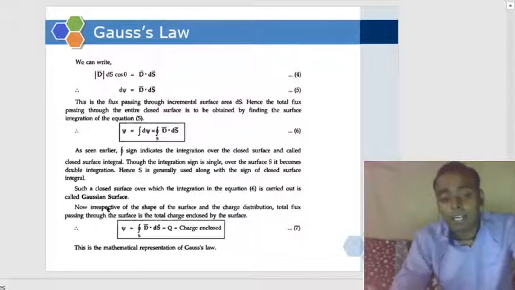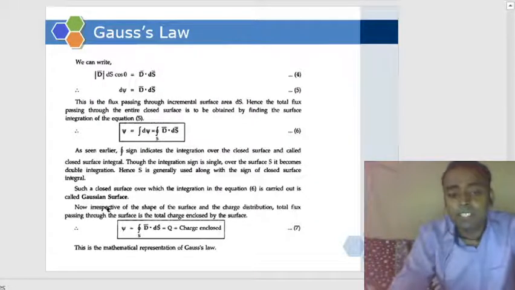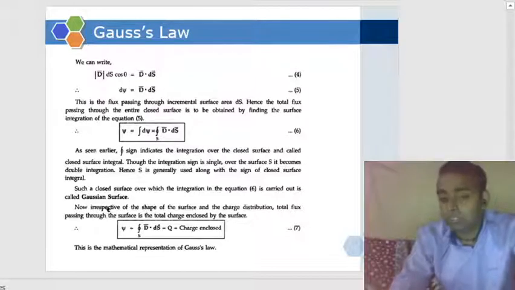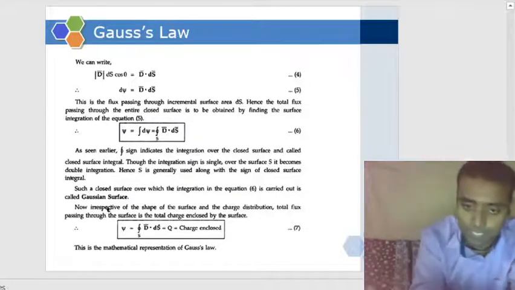Okay, and as I said earlier, such a closed surface over which the integration will be carried out, we will call this surface a Gaussian surface. We denote the total flux with psi, and psi is the surface integral of D dot dS.